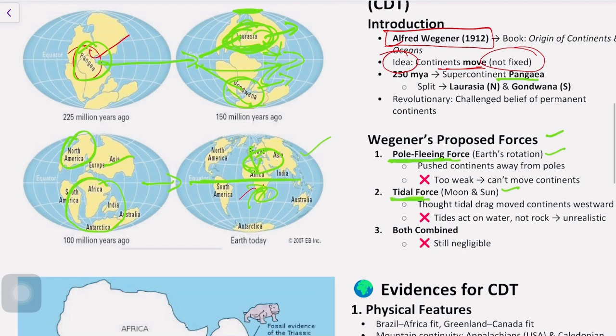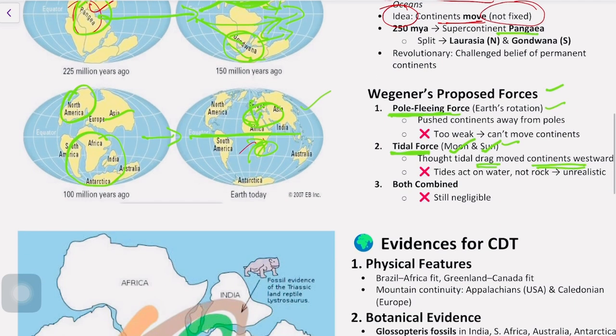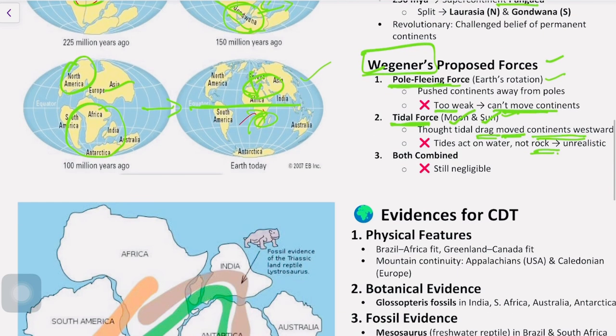Another one is the tidal force. Because of the gravitational pull of the moon and the sun, tides are generated, and the tidal force drags the continents westward. The criticism from other scientists is that those forces are too weak to move the continents, and the forces proposed by Wegener were not accepted by the scientists. That is the continental drift theory.